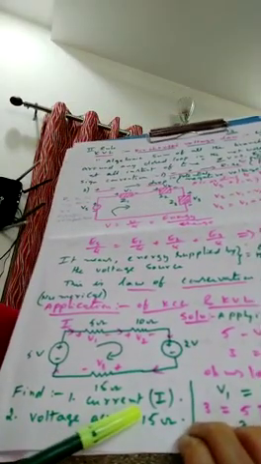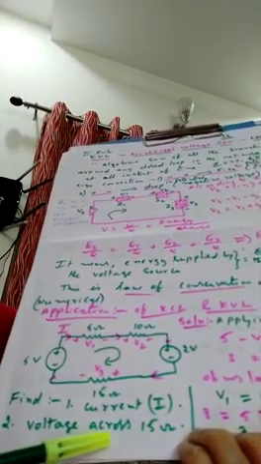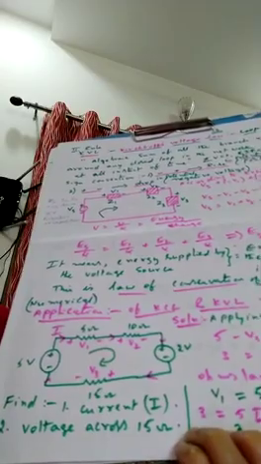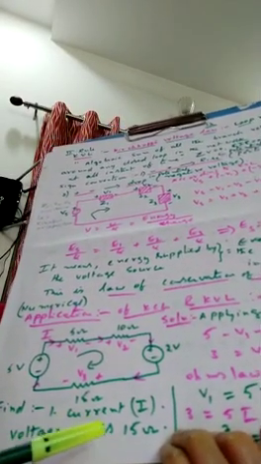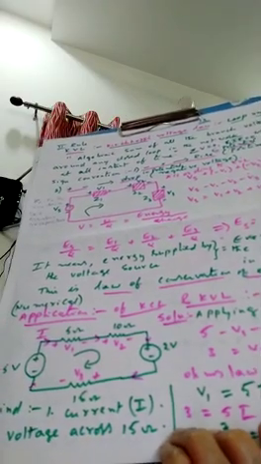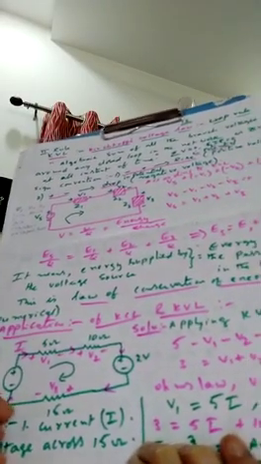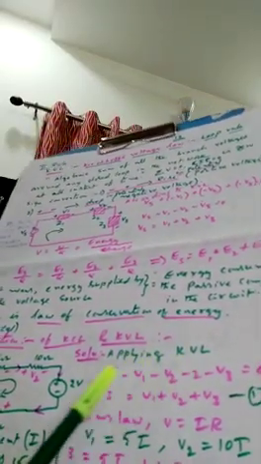What is the question here? We are supposed to find the current flowing in the circuit and also the voltage across the 15 ohms resistor only. Is it clear? Understood, students? So you know how to write this equation. Simplify this: 5 minus 2, how much? 3. So 3 is equal to V1 plus V2 plus V3.